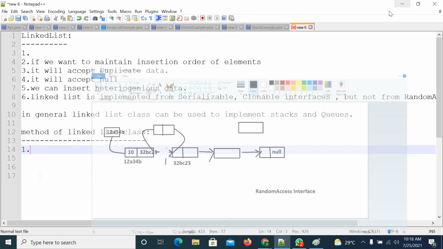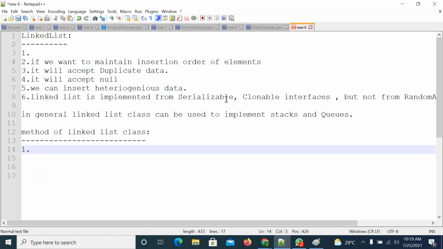Right. So anyhow, this is implemented from the Serializable and Cloneable interfaces. Now we will see what methods are available as part of the LinkedList class. So we have some methods like the addFirst method.